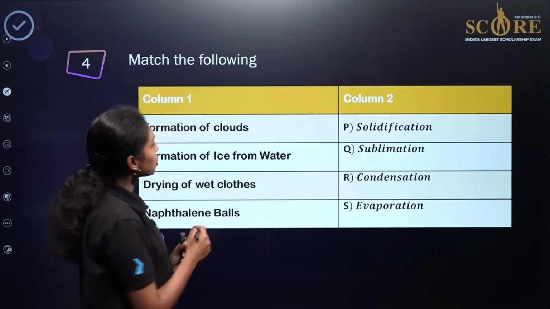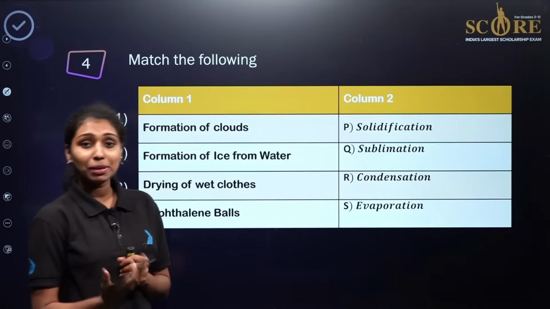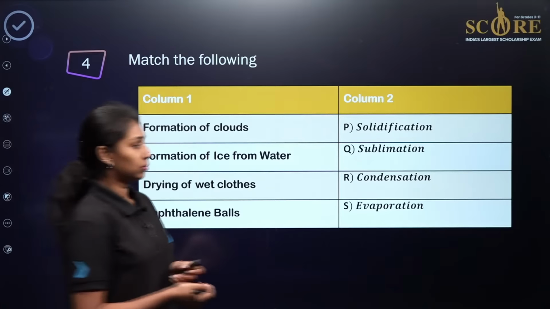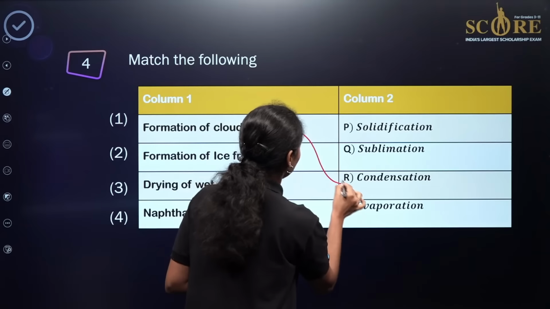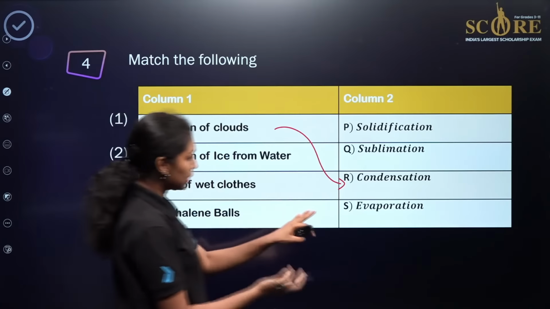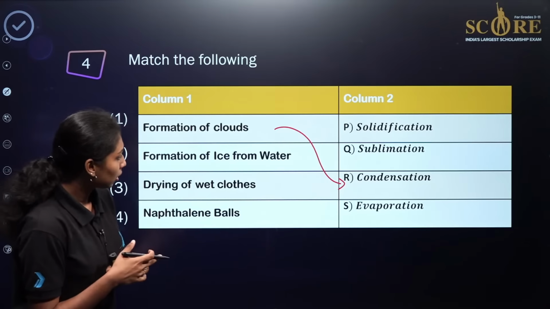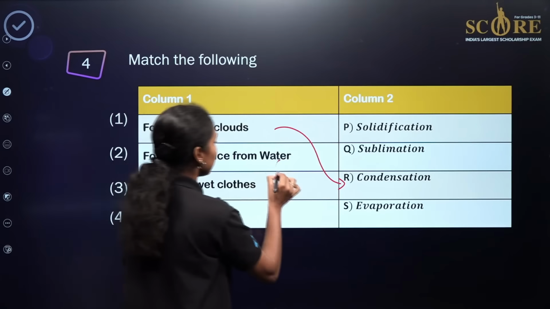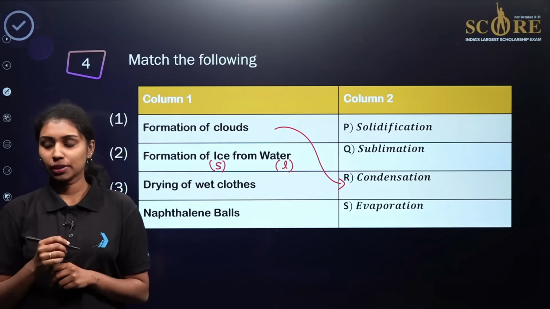So what about the case of formation of clouds? Which process will be suitable for the formation of clouds, whether it is solidification, sublimation, condensation or evaporation? Yes, R, right, which means formation of clouds will be the process of condensation. Then what about the case of formation of ice from water? Liquid to solid phase. Water is in the liquid state, ice is in the solid state. So what will be the process called? It will be solidification, right?